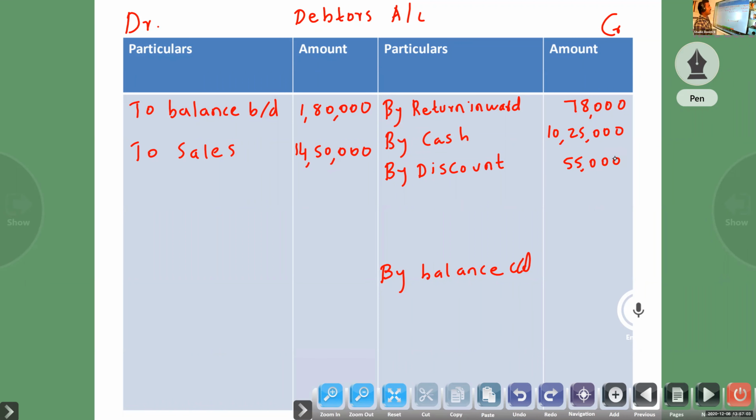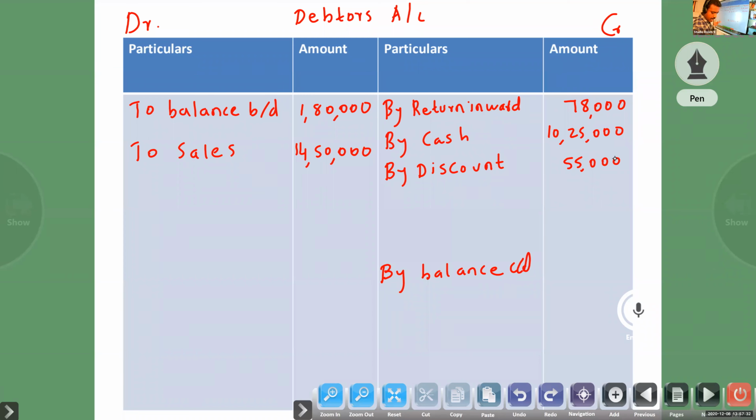Then bills receivable endorsed to creditor. Bills receivable endorsed to creditor. The entry is creditors account to bills receivable. It won't come here. Okay. Endorsed bill, bills receivable endorsed to creditor. The entry is creditor account to bills receivable. Bills receivable account we wrote, but it won't come here because the journal entry is creditor account to bills receivable, not a debtor.